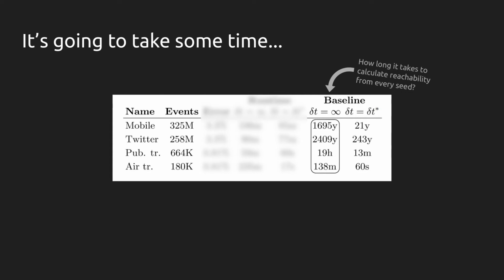What we've discussed up to this point is shown in the delta t equals infinity column. Now, for the mobile dataset, we've estimated that you would need more than a millennium of computation time to calculate reachability from every single starting point. Of course, you can always sample from the initial conditions, but that would translate into estimation error. And in some cases, for example, if you're interested in the tail of the distributions of one of those quantities we've talked about, excessive sampling might actually cause issues.